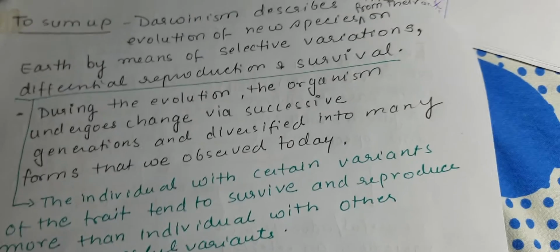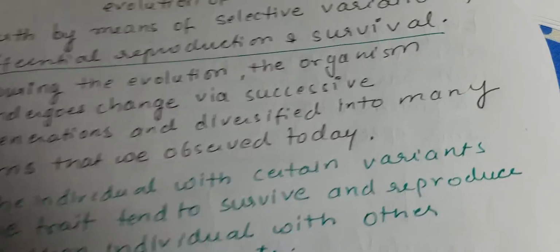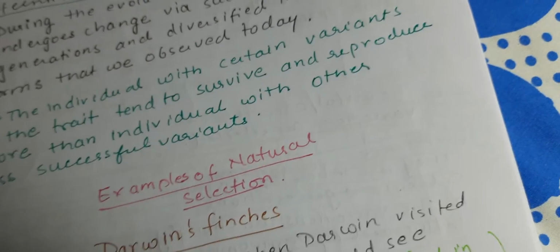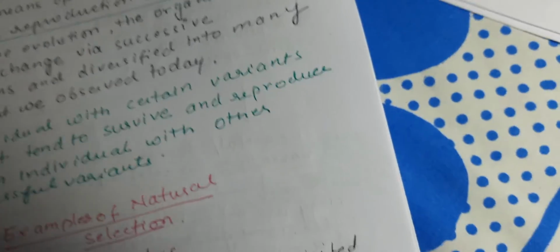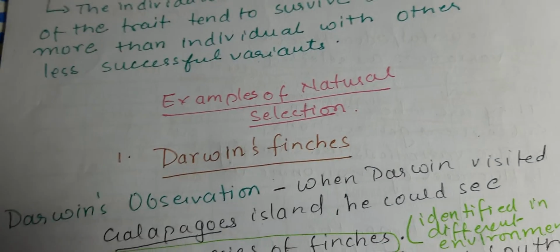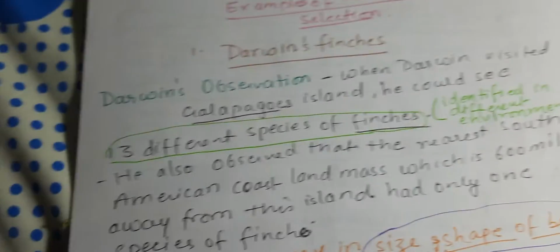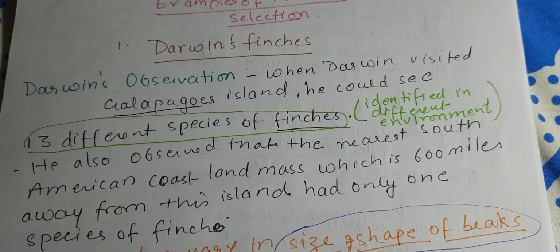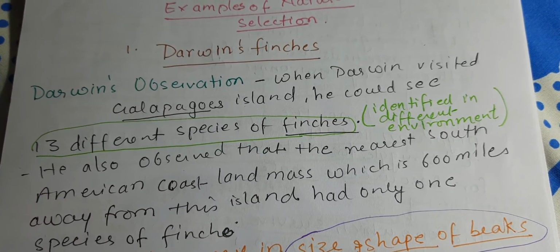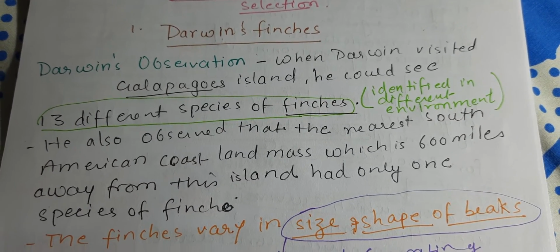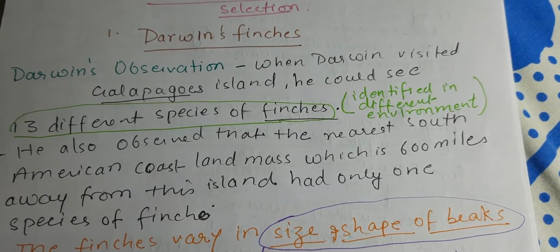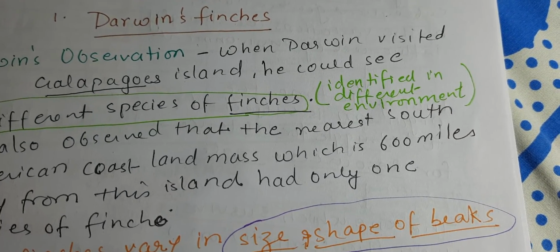So this is also one of the concepts called adaptive radiation. We'll be discussing it later on. Now, examples of natural selection. One of the very famous examples is Darwin's finches. Darwin observed that when he visited the Galapagos Islands, he could see 13 different species of finches and identified